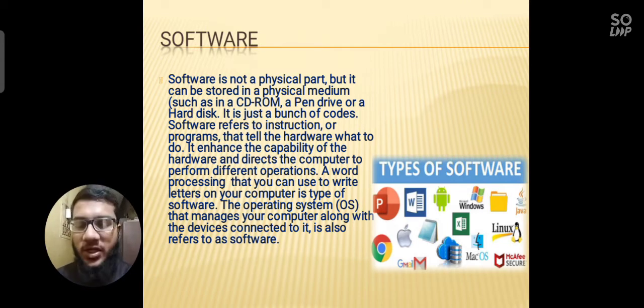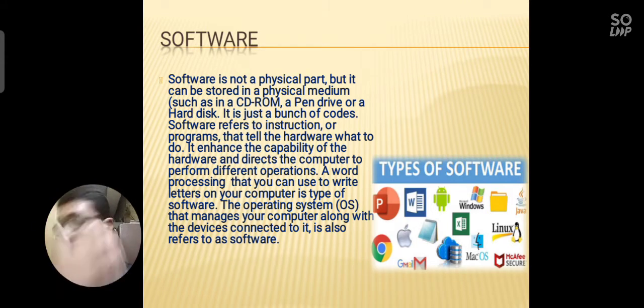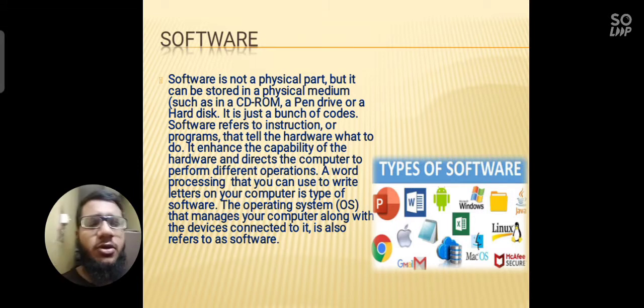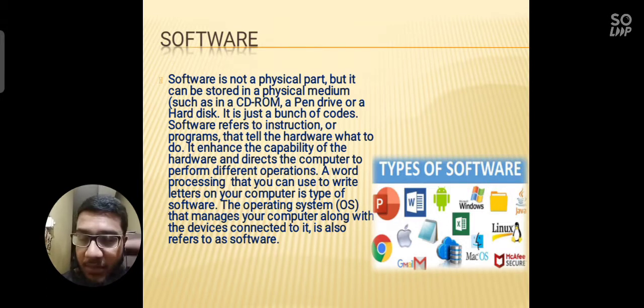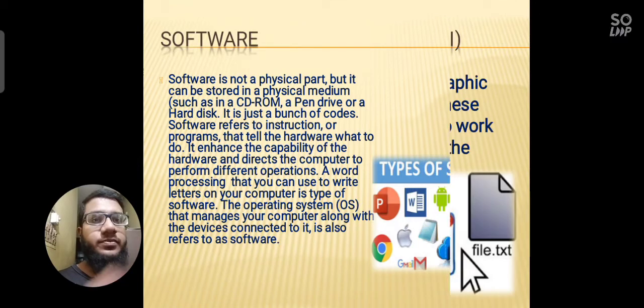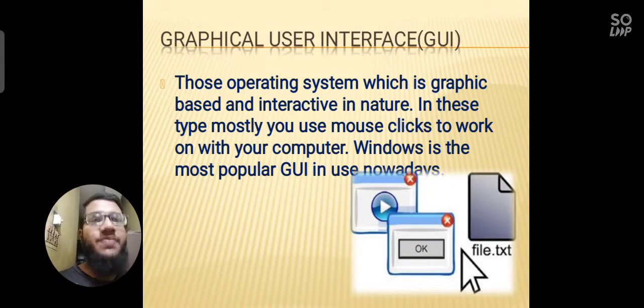But actually here we want to study system software. We are not studying application software, because our agenda is to study the operating system. So what is that? An operating system is a software, but it's a system software. It's not an application through which you will be interacting, but it's a thing which will help you to interact with the computer system. Okay, so next comes the types of operating system.